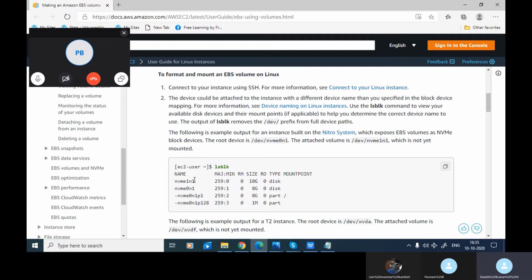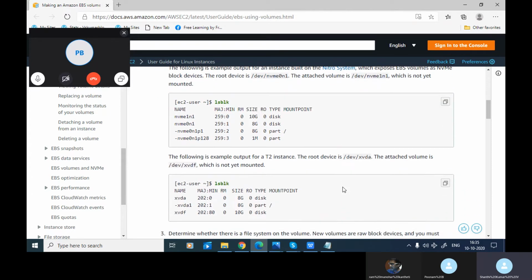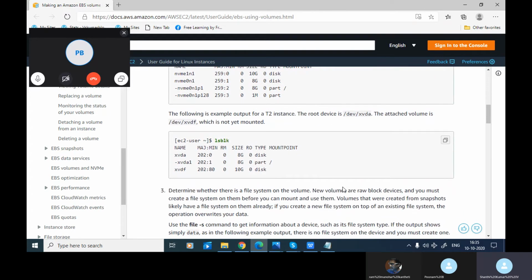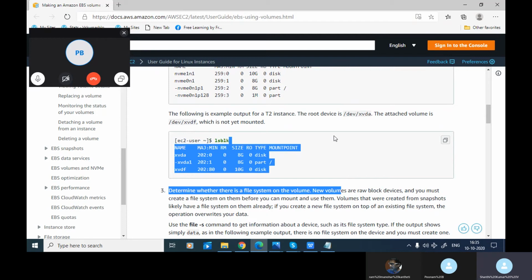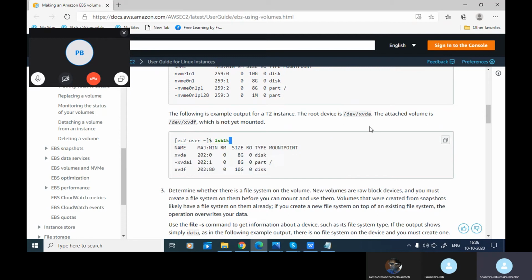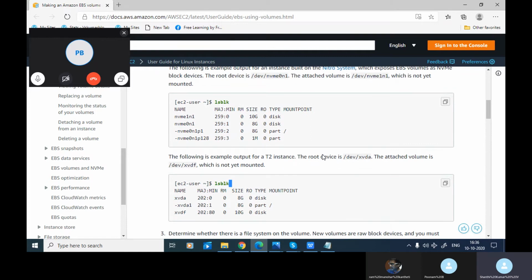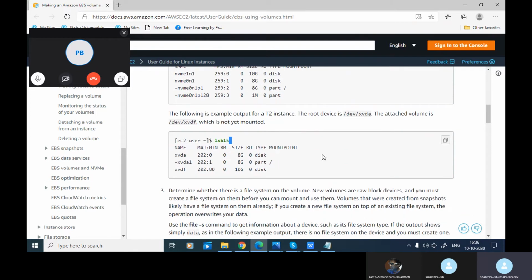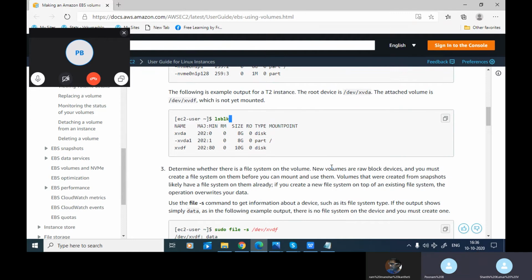This is the one to be mounted. Now the following sample output is of a T2 instance, where the root device is this one. Basically, that is the root device, by default it has come. So you can see from this, you are supposed to do these commands and list them in the design steps. Poonam, yeah, okay, sir.